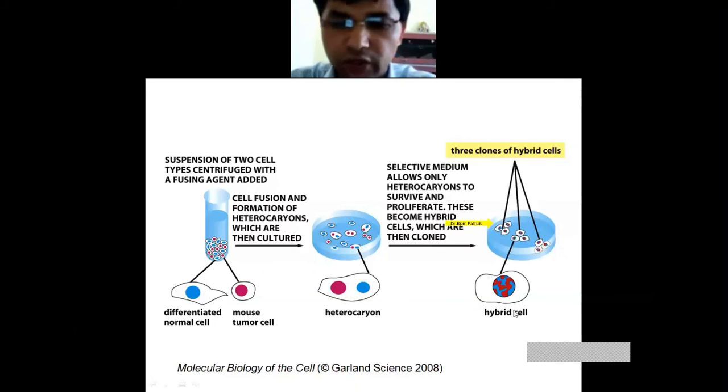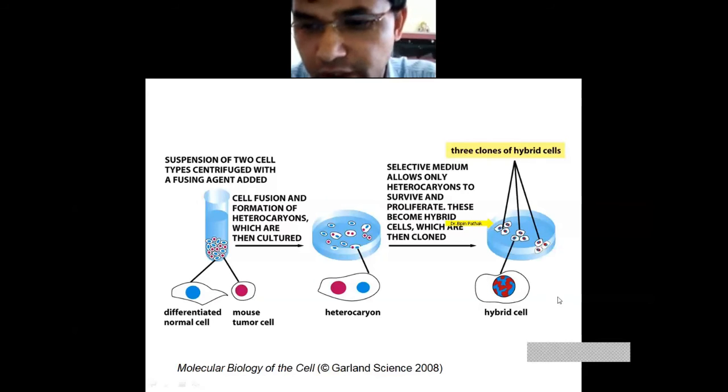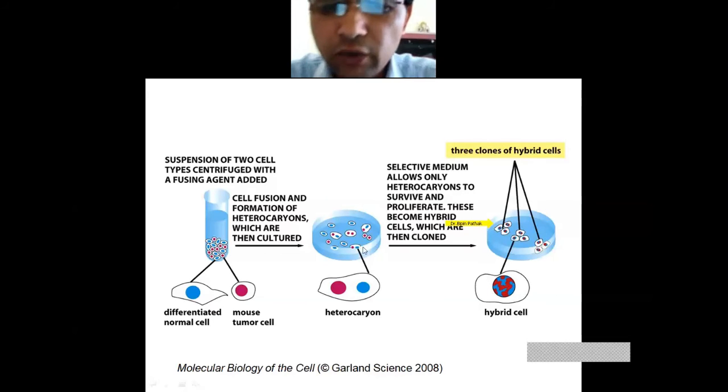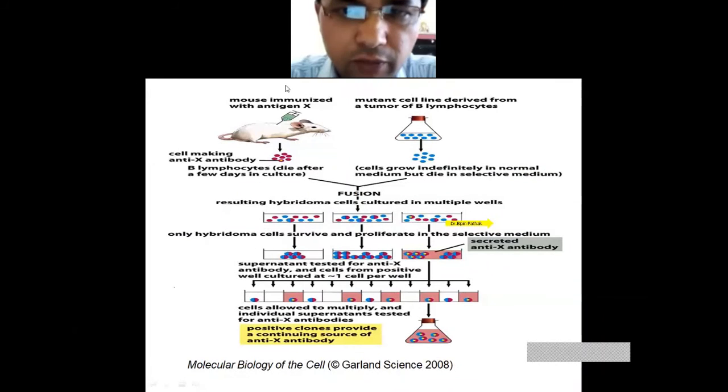Then we are doing the process of cloning for this cell. I think that you understand this basic terminology. Now we will come to this. Here you will see a mouse, and the mouse is immunized with an antigen X. You immunize this mouse with a specific antigen, whatever your antigen.